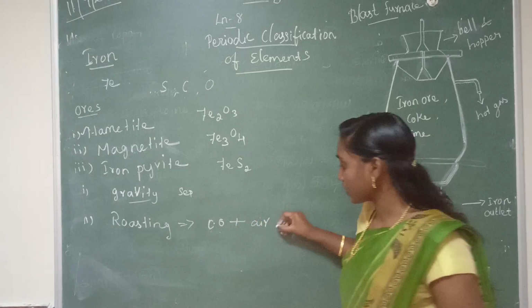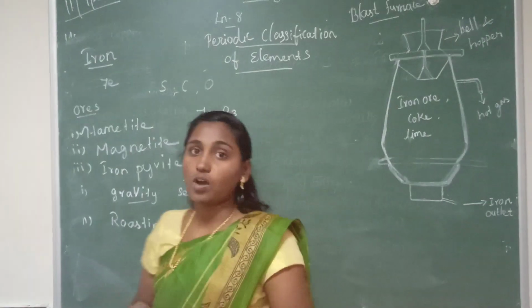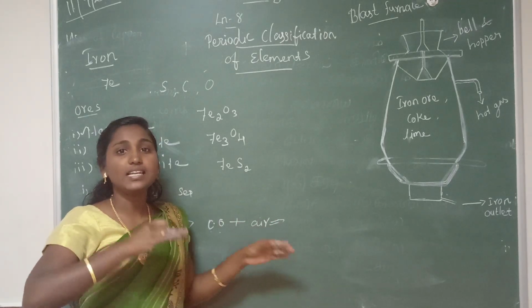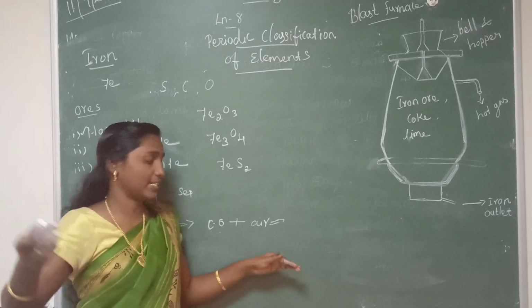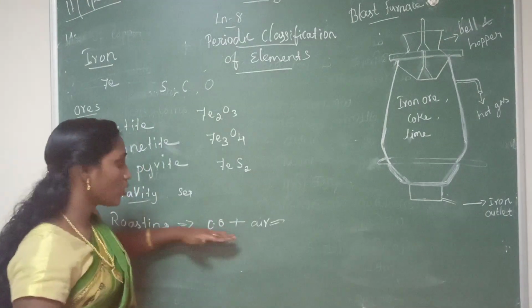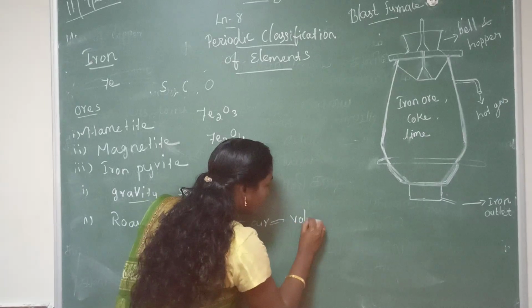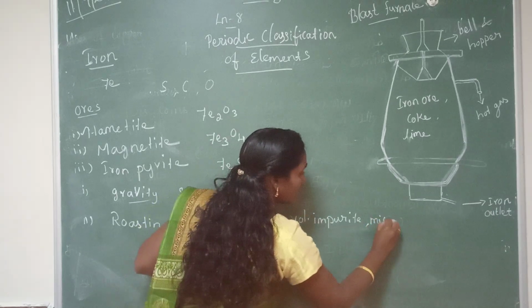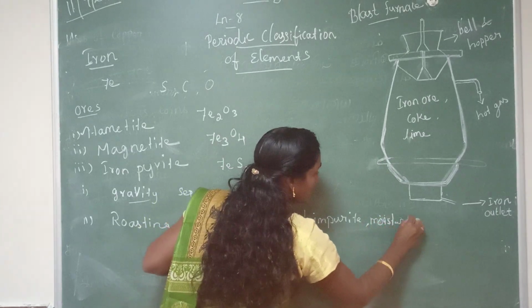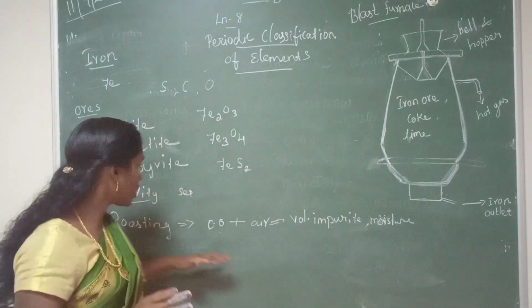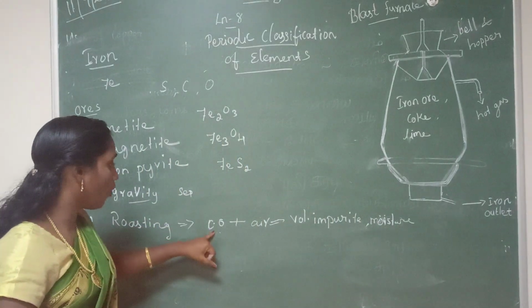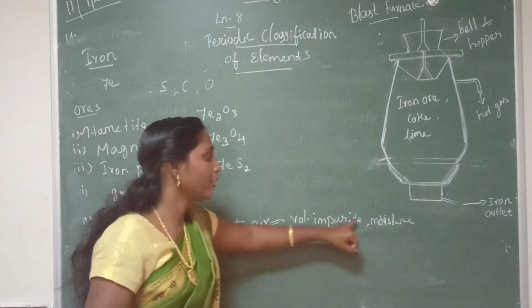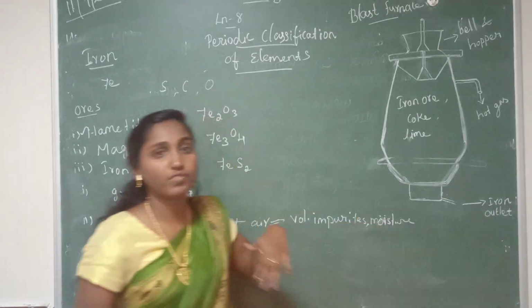During this roasting process, some volatile impurities. Volatile impurities, as I explained in the last class, means easily liberated impurities. So during this roasting process, volatile impurities and moisture will be removed. Have you understood this roasting process? So concentrated ore is roasted in excess of air. During this process, volatile impurities and moisture will be removed.